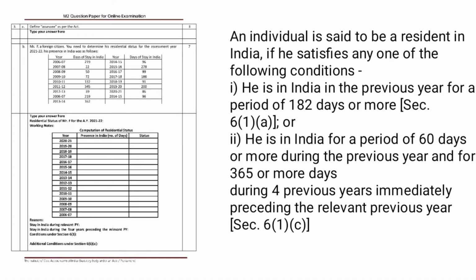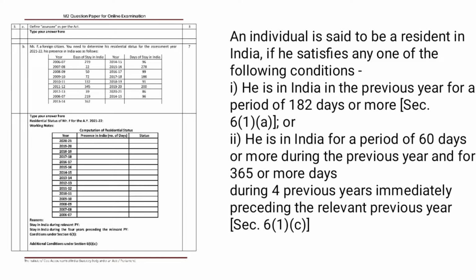Whenever we determine residential status, we follow this rule: the stay during the relevant previous year. So during the relevant previous year, we calculate here. Whenever we determine the residence in India, section 6(1) of section 6, no need to worry about the amendment. Whenever we determine residential status, an individual is classified into two types, resident and non-resident.